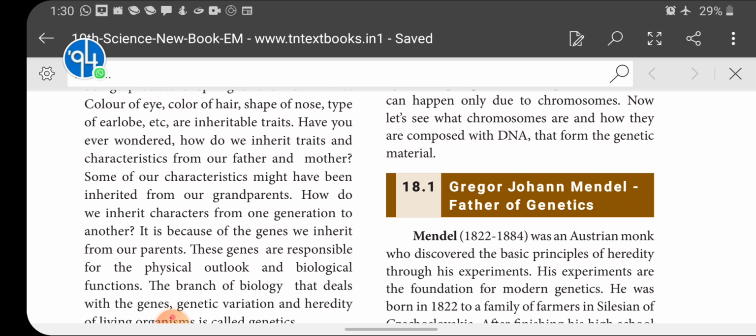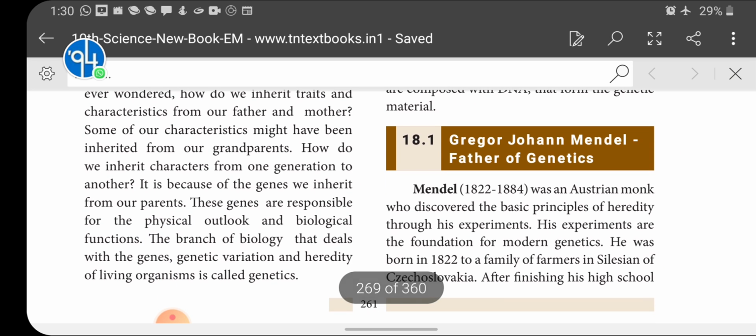It is because of the genes we inherit from our parents. These genes are responsible for our physical outlook and biological functions. So how do we inherit characters from one generation to another? Characters are inherited from parents to offspring through genes. A gene is responsible for the inheritance of characters from one generation to another.